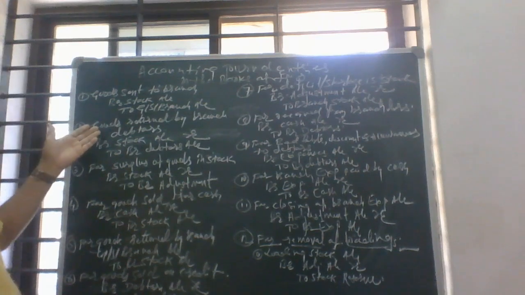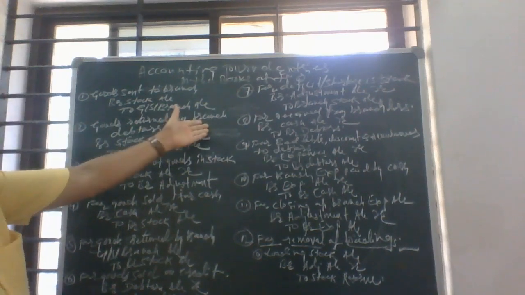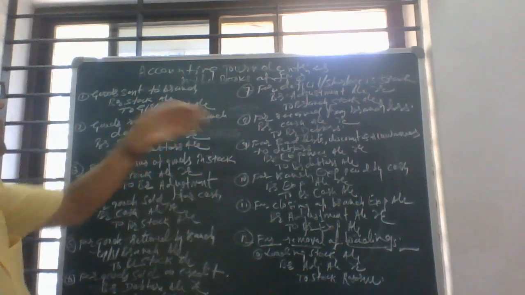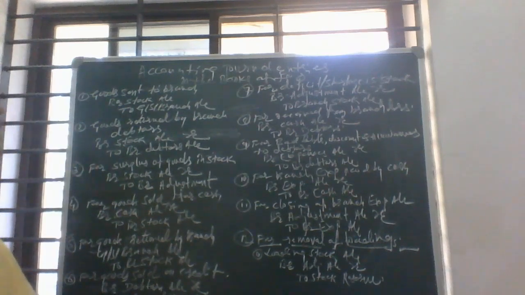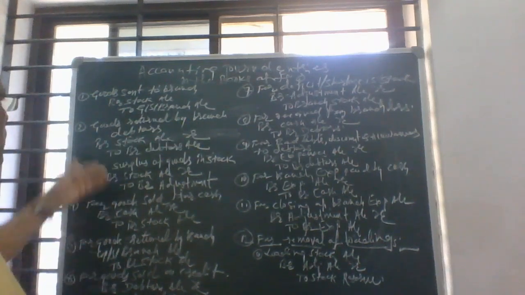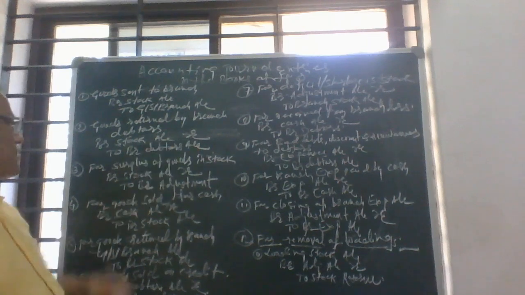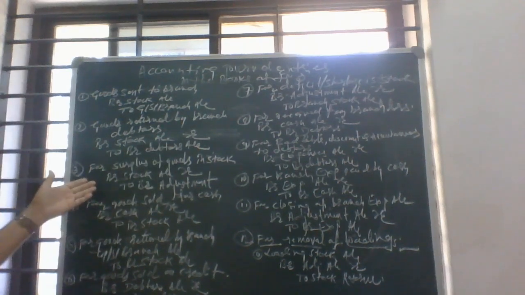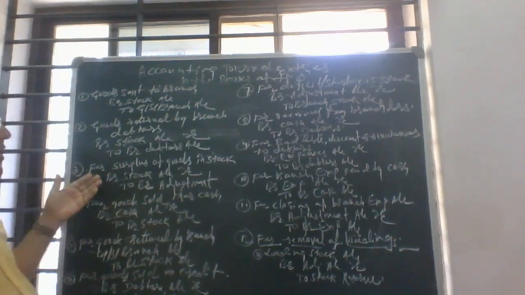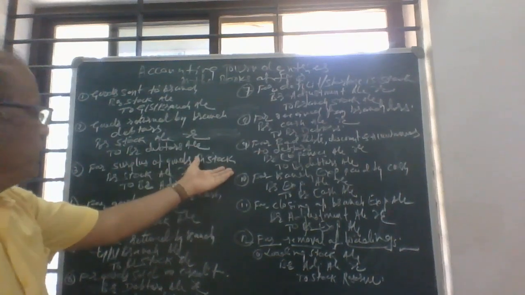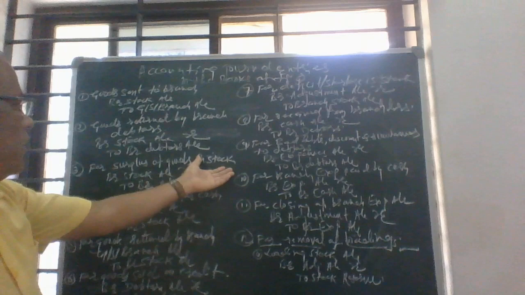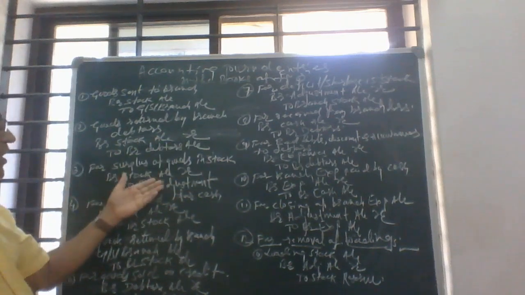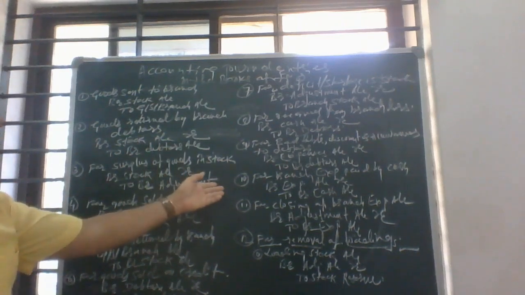Second, the entry for the goods returned by the branch debtors: Branch stock account debit to branch debtors account. Third, the entry for the surplus of goods in stock: Branch stock account debit to branch adjustment account.